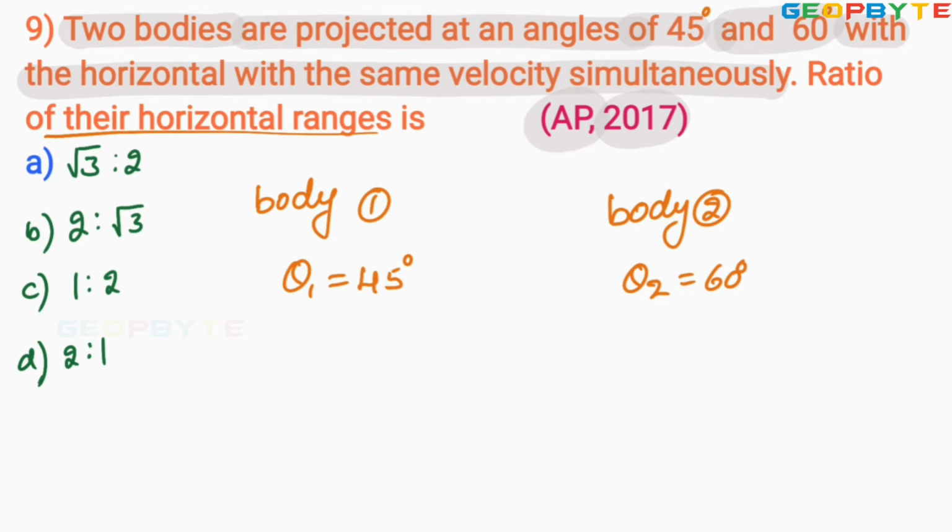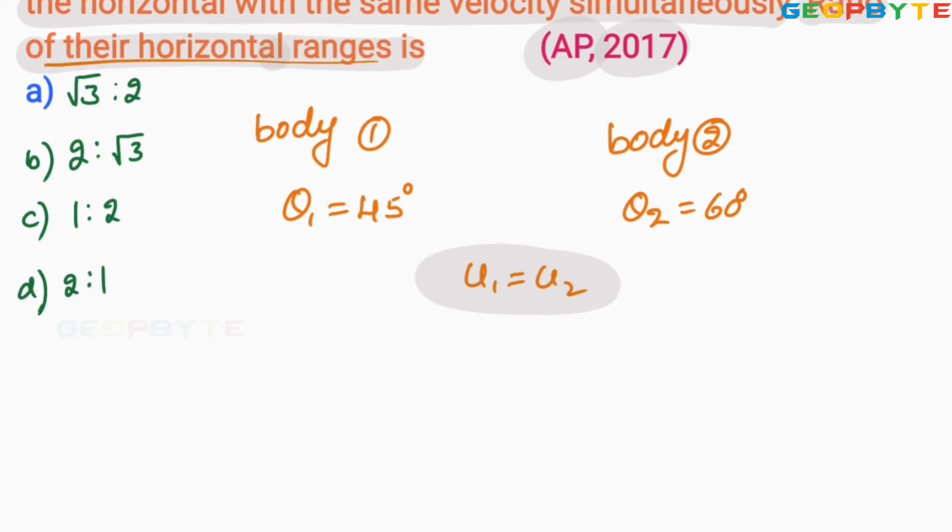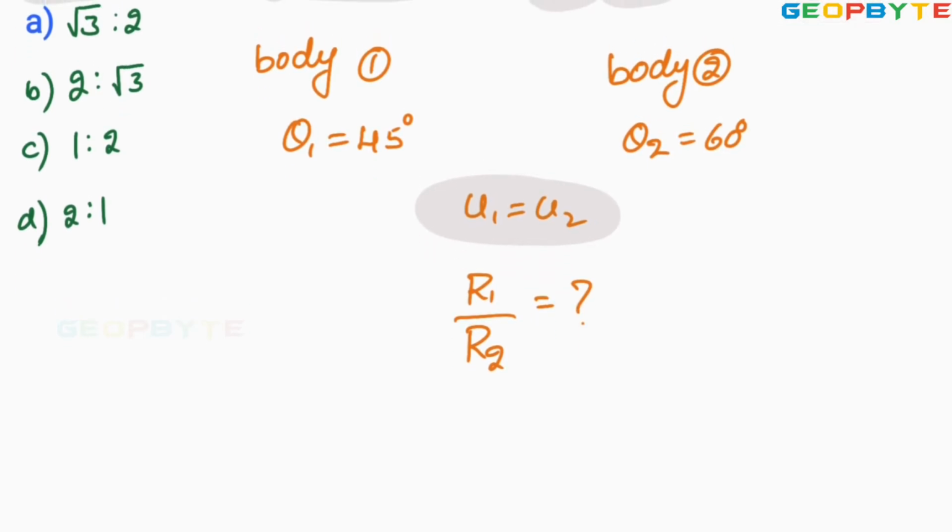It means body 1 and body 2, u1 and u2, both maintain the same velocity. You are asked to find the ratio of their horizontal ranges. If I mark the horizontal range for body 1 as r1 and for body 2 as r2, what is r1 by r2? So that is the problem.